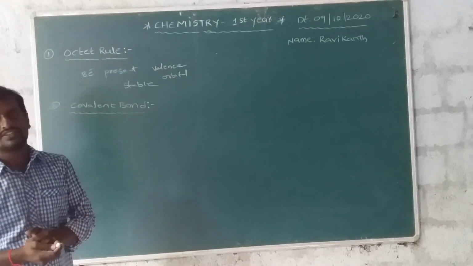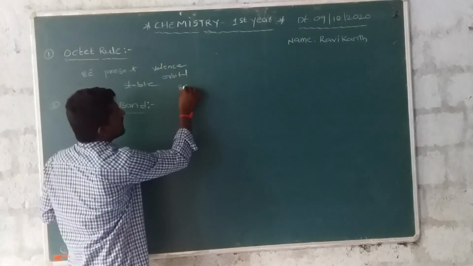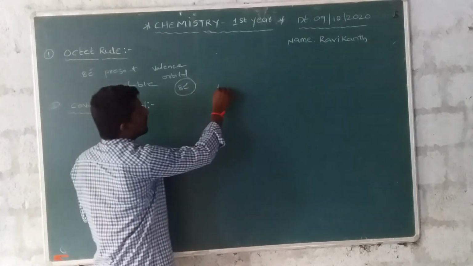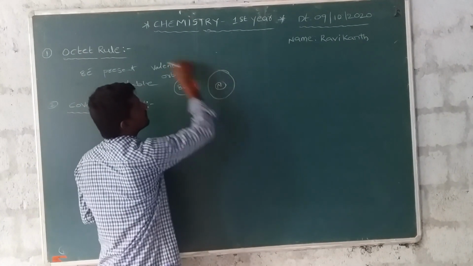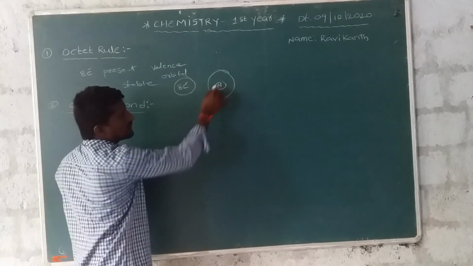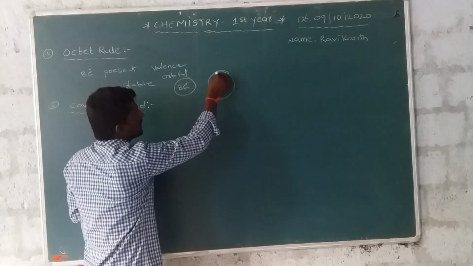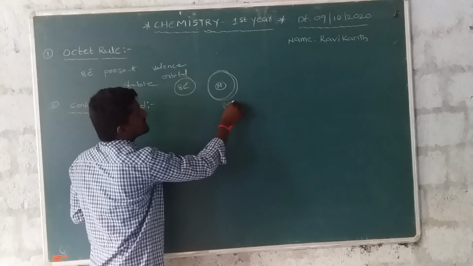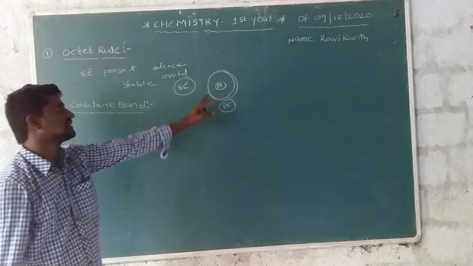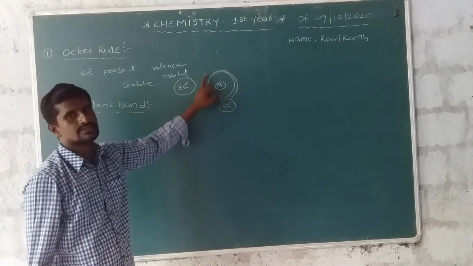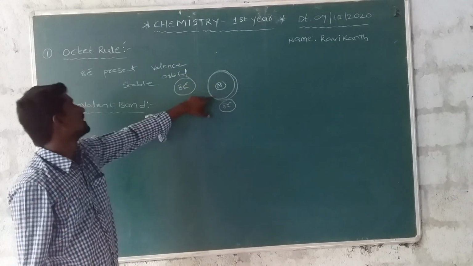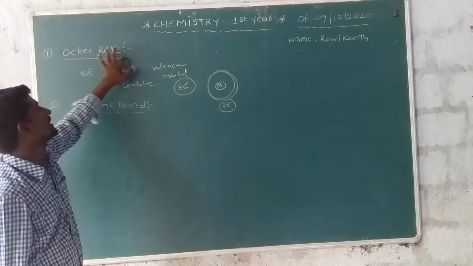Or another definition: 8 electrons present surrounding the central atom or surrounding the nucleus. This is a nucleus, and when 8 electrons are present surrounding it, that is the octet rule. It is a stable configuration.